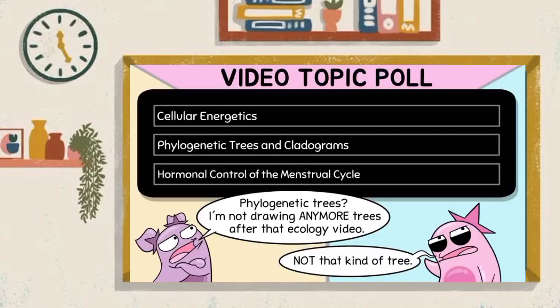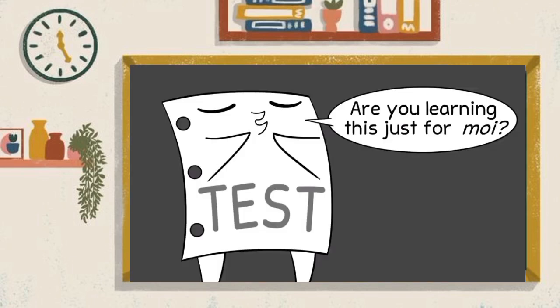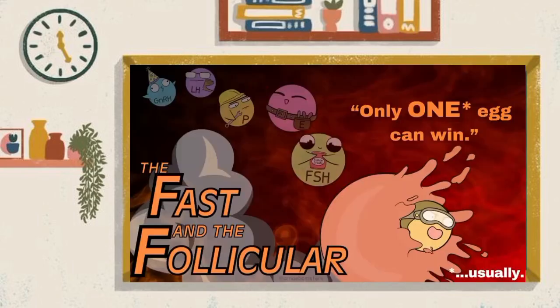From time to time, we post a few topics we'd like to cover and take a poll from our audience on our community tab. And you know what? The control of the menstrual cycle won by a landslide. We know it shows up on some tests, but we don't think that's the only reason it won. It's also fascinating, a process that, like many biology topics, has so much complexity behind it with different hormones regulating it and involves a variety of structures.